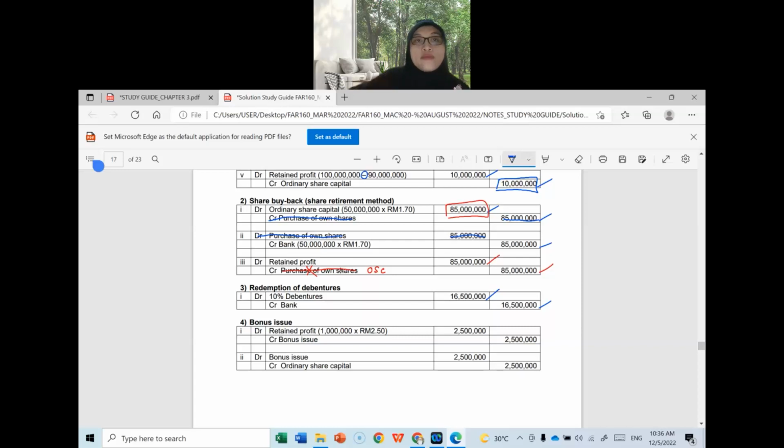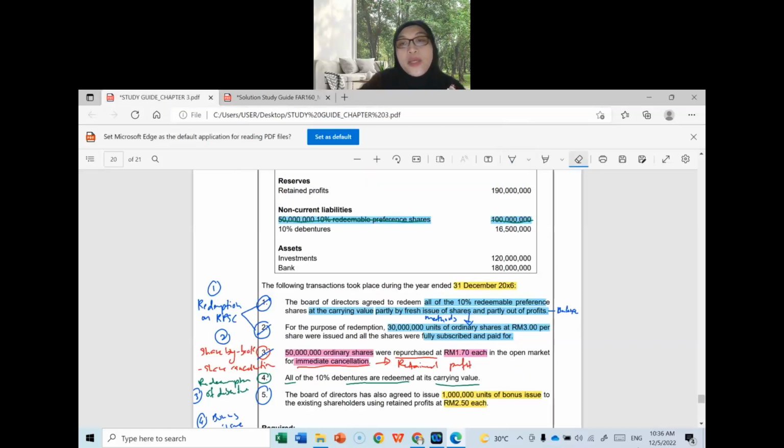Okay, last one. Bonus issue. I hope you still remember what we have learned in chapter 2. The company wants to issue bonus shares at 1 million units. The amount is already given to you and the price is also already given. So you are going to use your reserve. What kind of reserve, class? The question said you are going to use what?